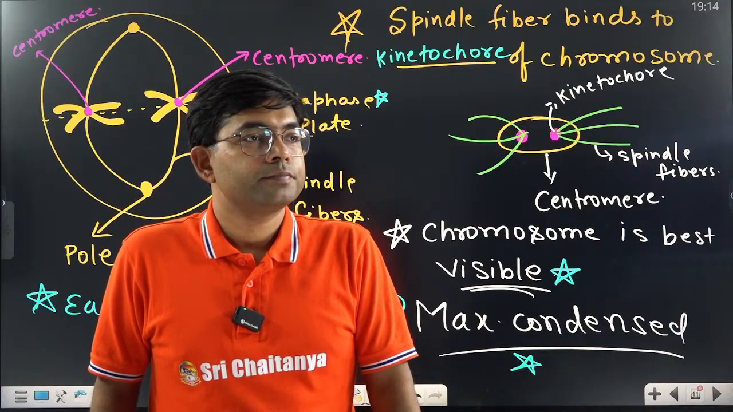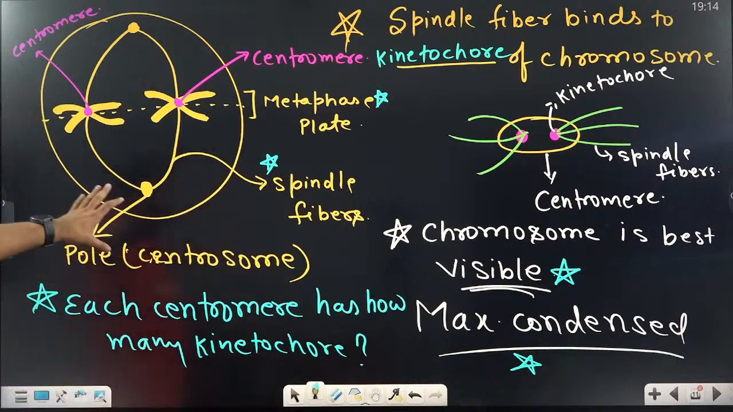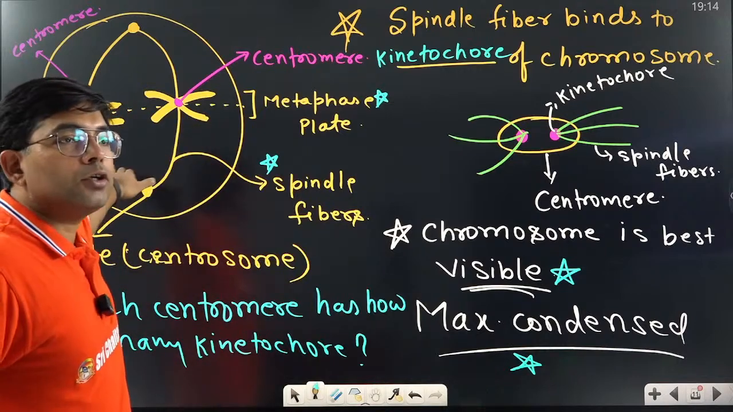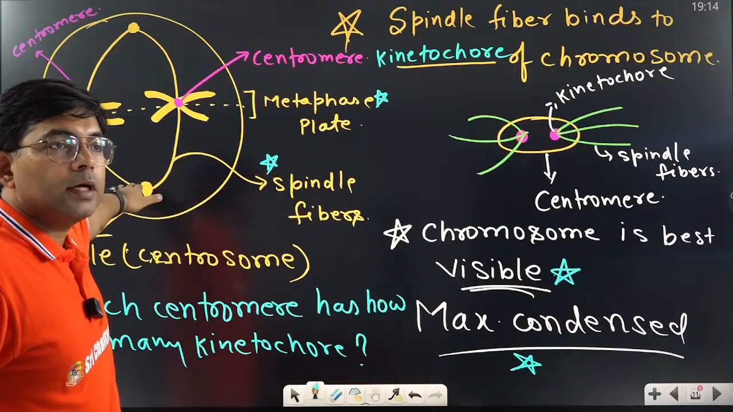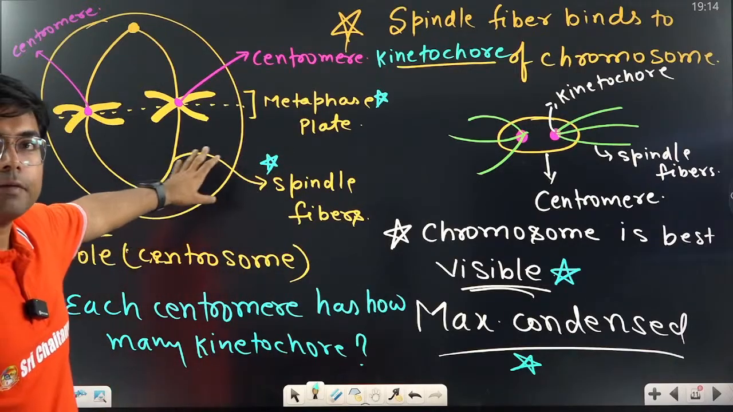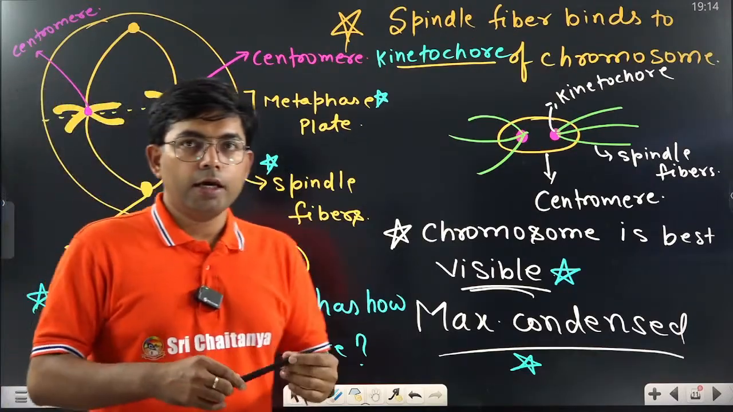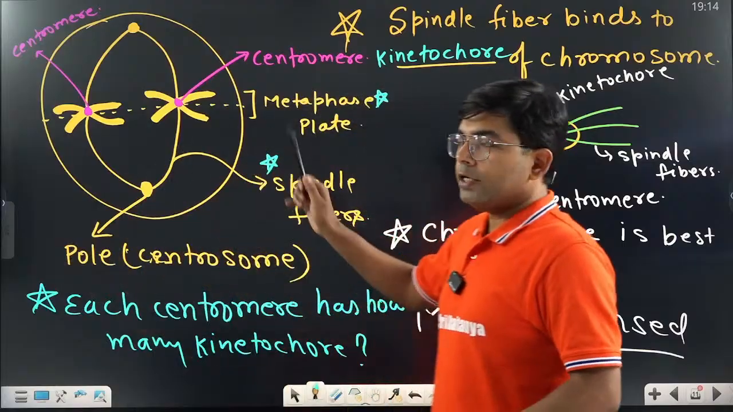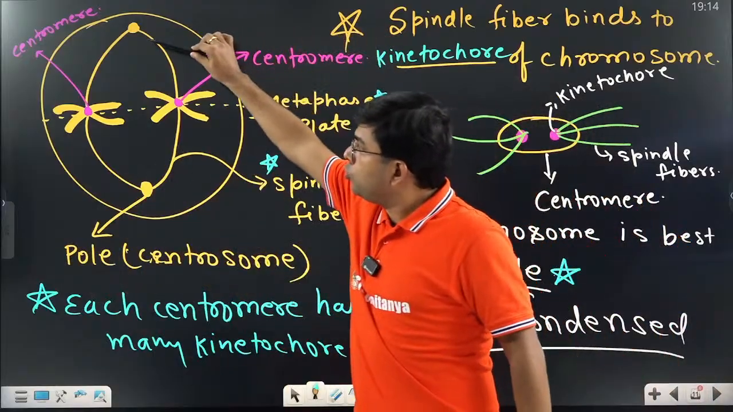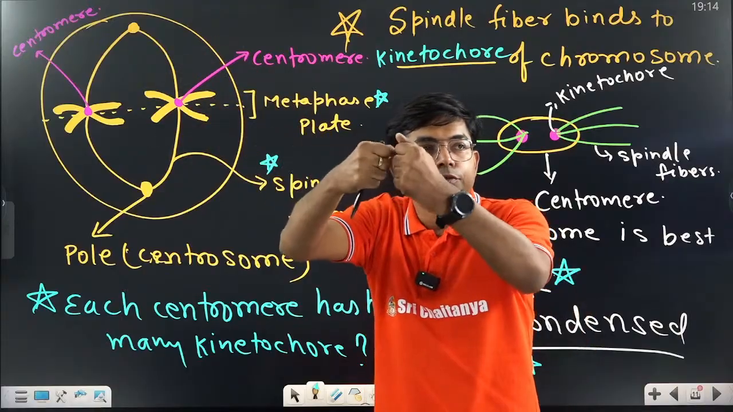Very good. So in the metaphase, chromosomes are present on the metaphase plate. So till this point everything is clear. Now let's move on to the next phase. See here, and try to understand it. These are the two poles, these are the threads, and the threads have bound to both sides.